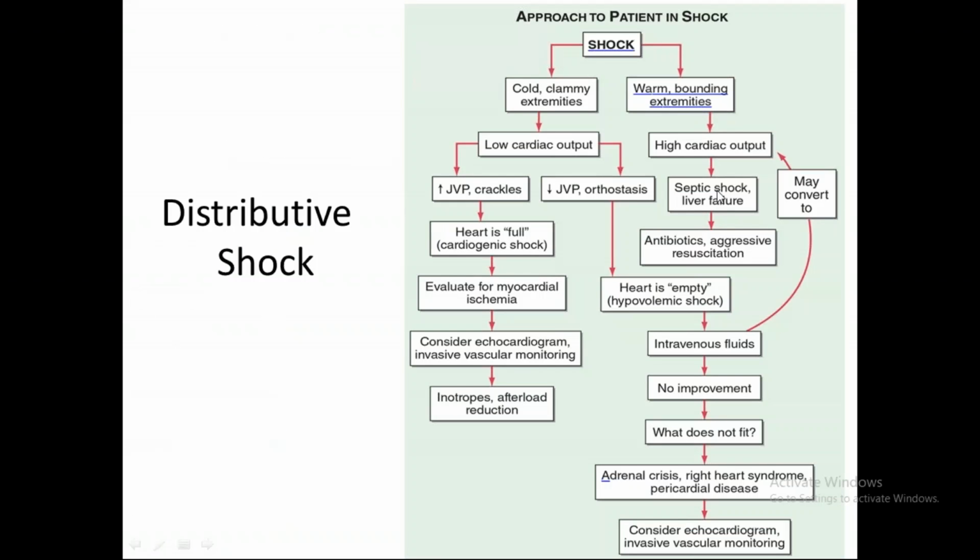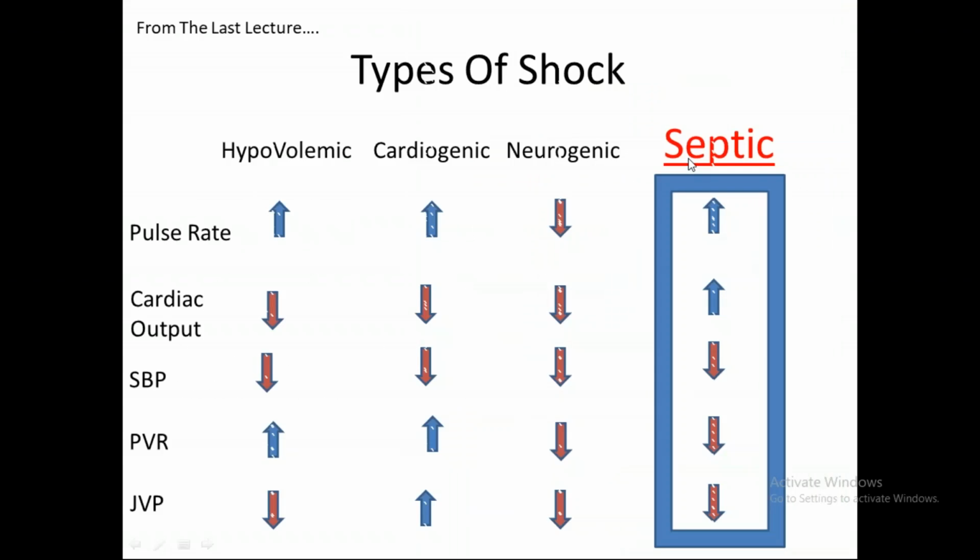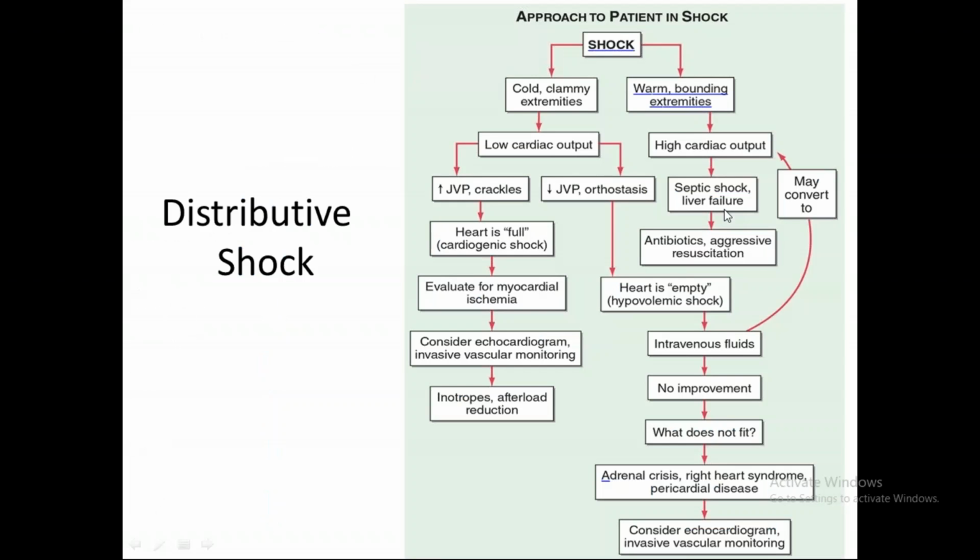So this diagram is again here, and basically we start with the patient having shock, and we see if the extremities are cold or clammy, or if they are warm and bounding, right? If the extremities are warm and bounding, that means it's a high cardiac output state. Yet if it is shock, I mean the blood pressure is low, yet there is high cardiac state, that simply means that the systemic vascular resistance is also low, and hence resulting in shock, right? So we have less peripheral resistance and less systolic blood pressure. So this is a type of distributive shock.